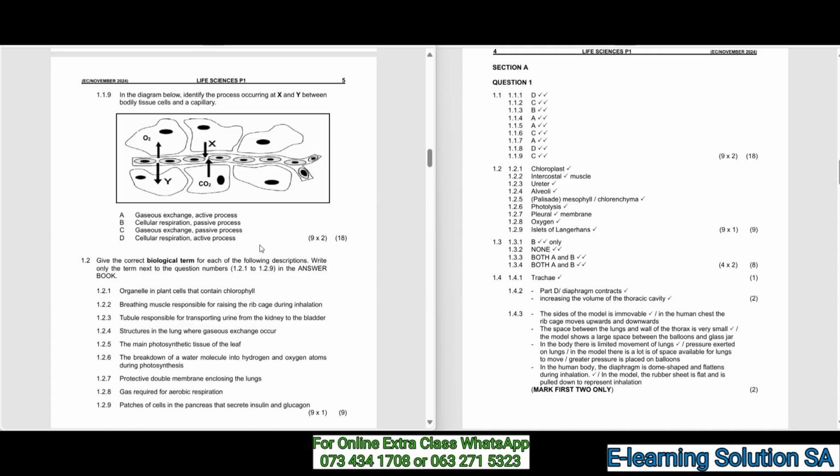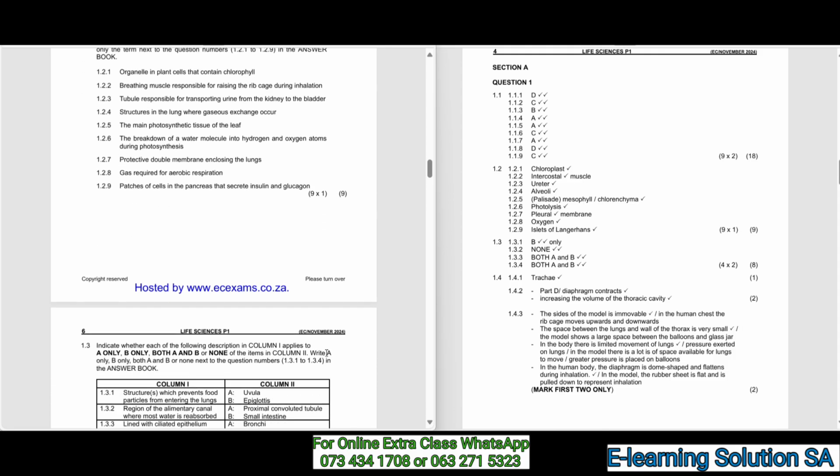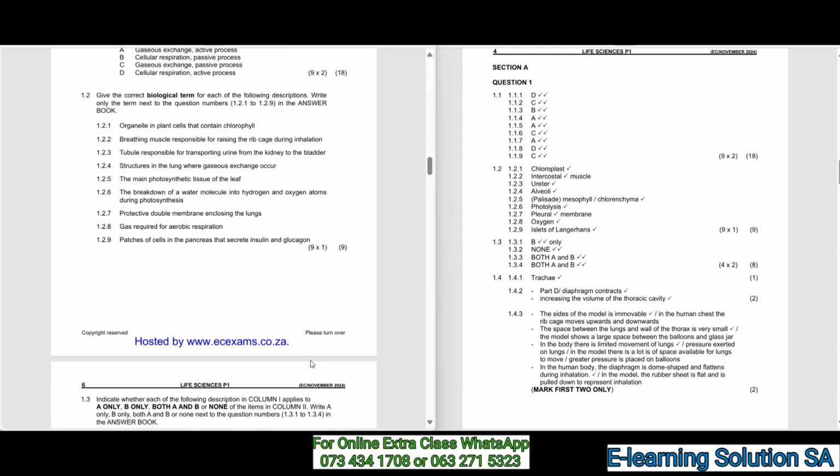As you can see, this question has 18 marks. Just by giving those letters, you get 18 marks. So you must make sure that you give yourself time so that you can get that 18, as it's a lot. So give the correct biological term for each of the following descriptions. Write only the term next to the question numbers 1.2.1 up to 1.2.9 in the answer book.